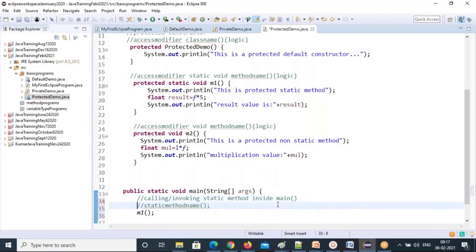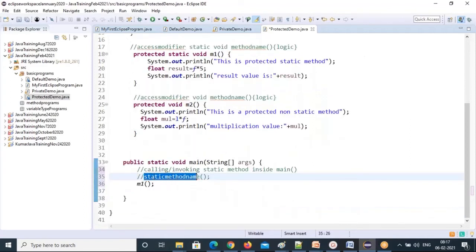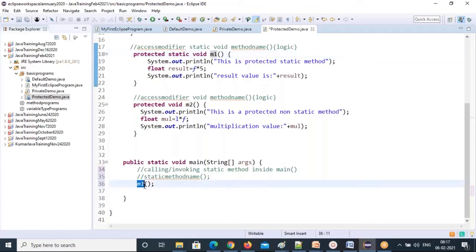Let me pull down. What is the static method name? M1 is my static method name. So I am calling only the method name to execute that M1 method. If I am not executing, I don't need to call it here. This is calling the methods for execution under the main method.